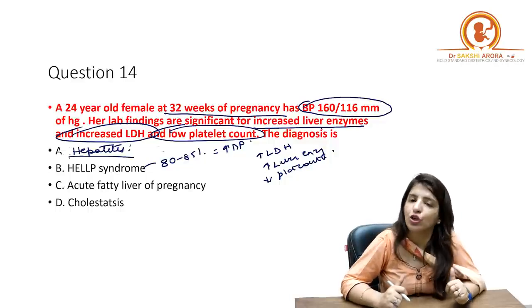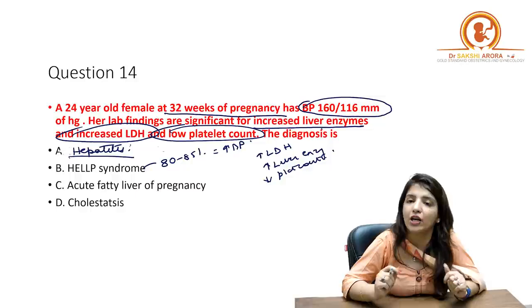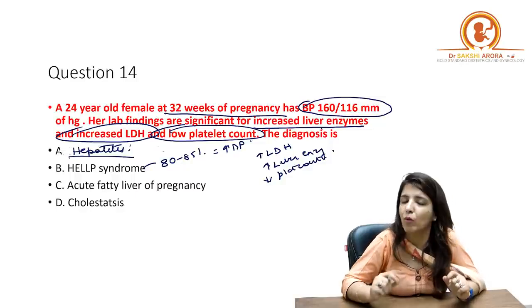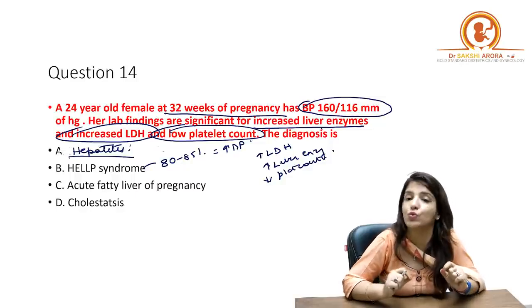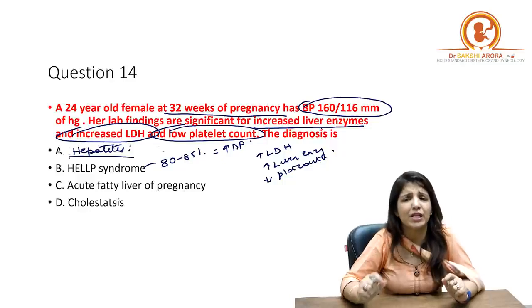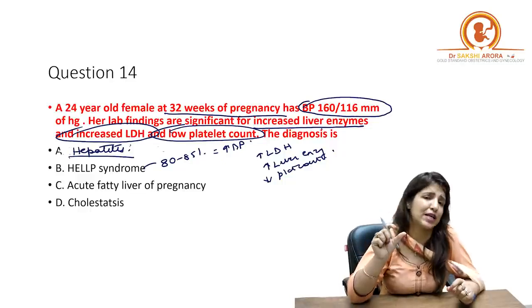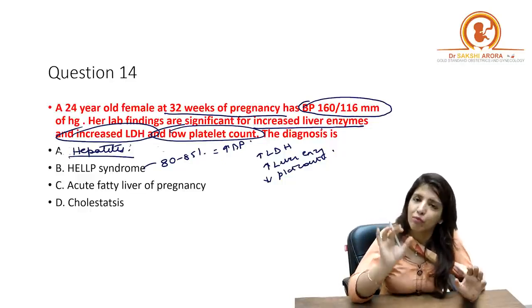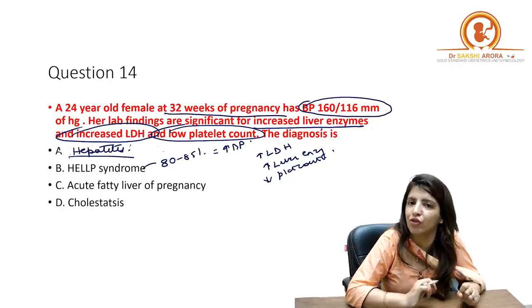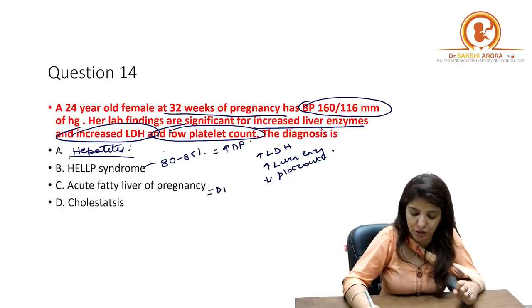In case of acute fatty liver of pregnancy, number one, the patient's BP is usually normal. It may be raised, but that is only in a very small subset. Most of the time in acute fatty liver of pregnancy, the patient's BP is normal.